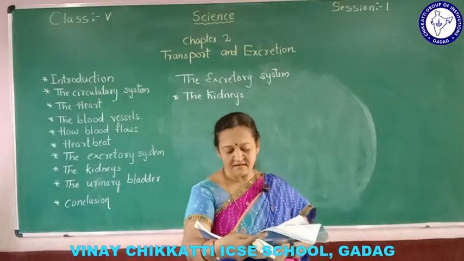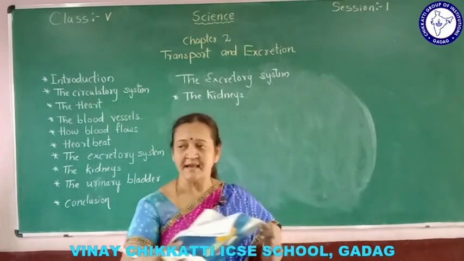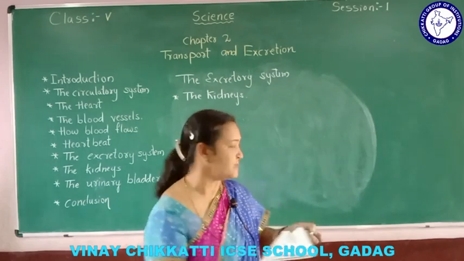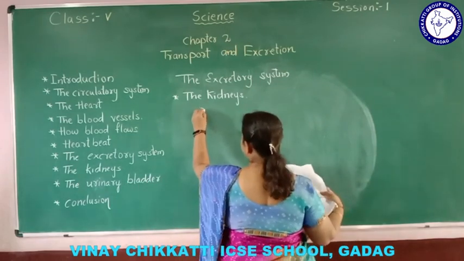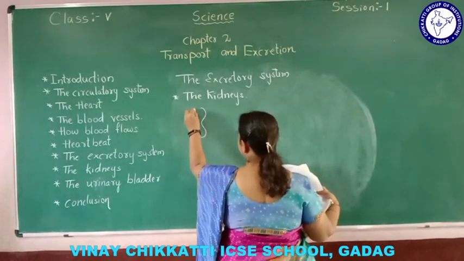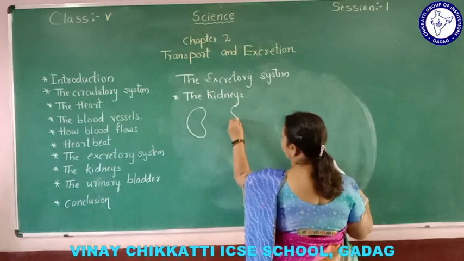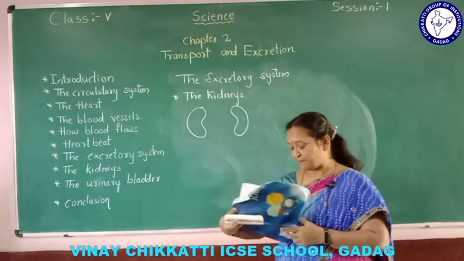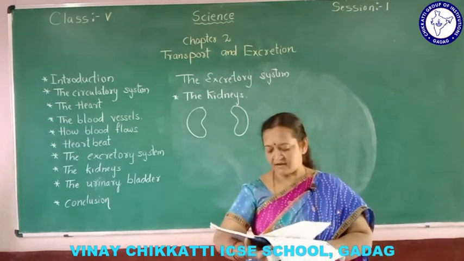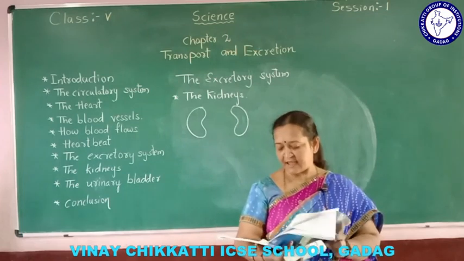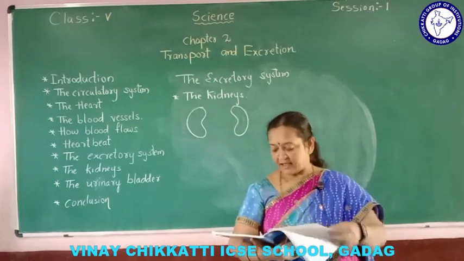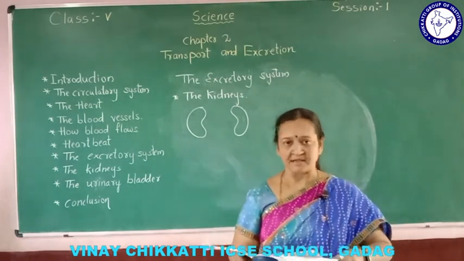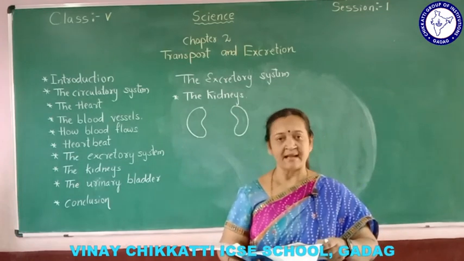So the kidneys are 2 bean-shaped organs. Here in our body we have 2 kidneys and their shape is bean-shaped. So this is the shape of kidneys. The kidneys are 2 bean-shaped organs. They lie behind the stomach and liver in the lower back area. So where are they situated? They are situated behind the stomach and liver, in the lower back area.